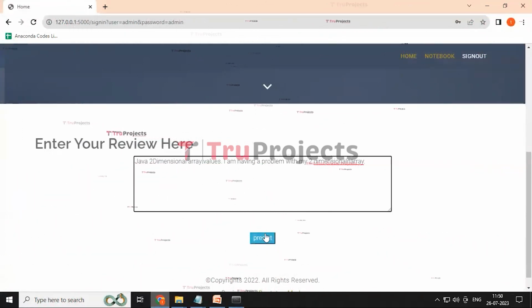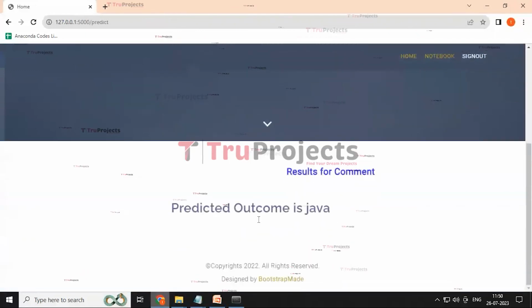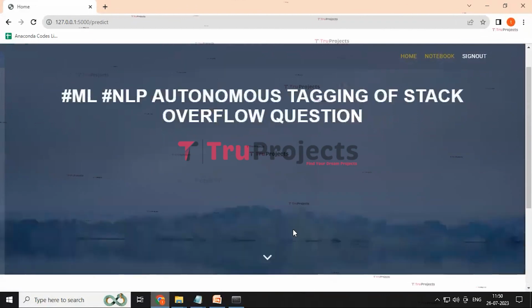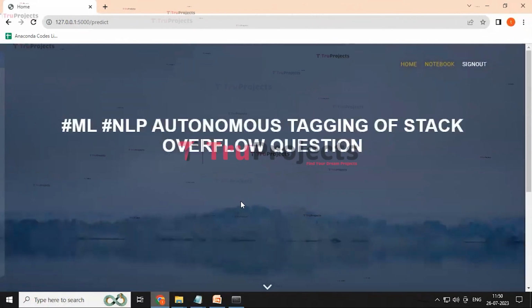And then click on the predict button to predict the tag of that message, and it is predicted as Java. And this way we can predict the tag of a question on Stack Overflow.